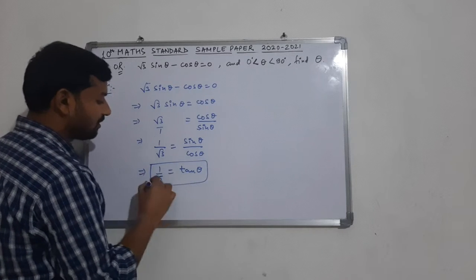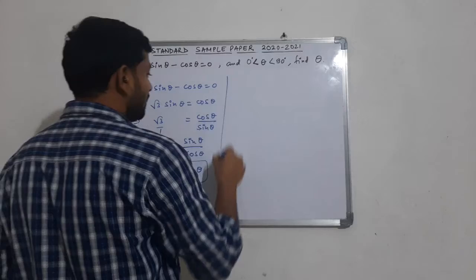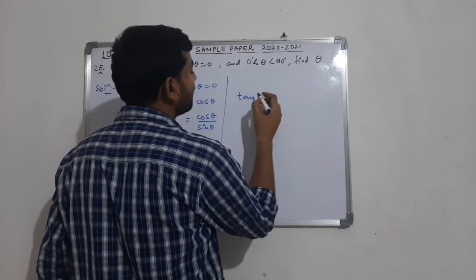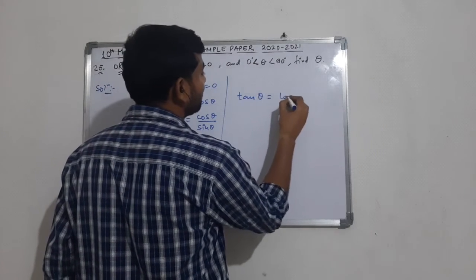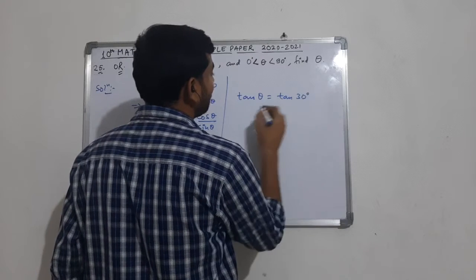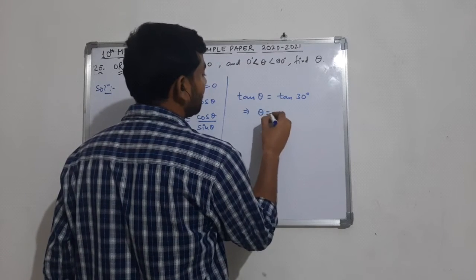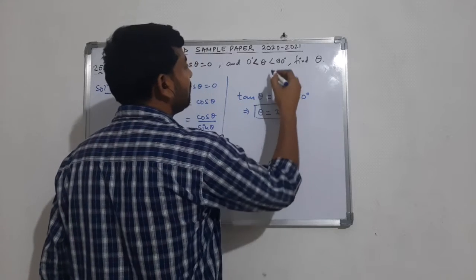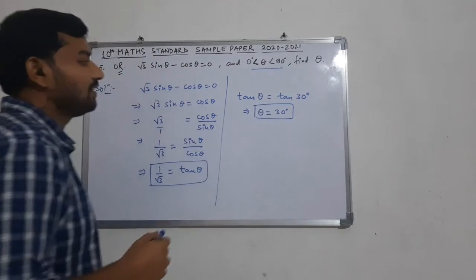So tan theta is coming out to be 1 by root 3, and as we know that under the value of theta from 0 to 90, tan theta is nothing but tan 30 degree. So from here we can find out the theta is 30 degree, which is in between 0 to 90 degree.